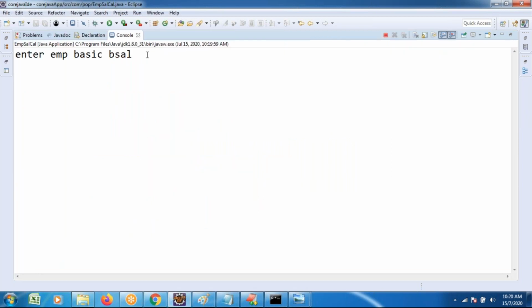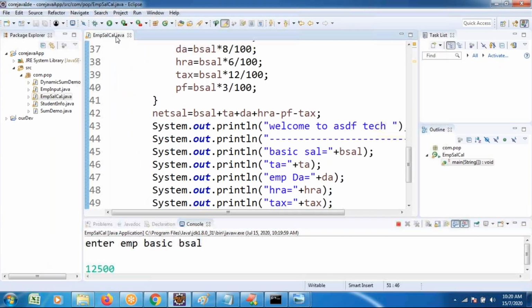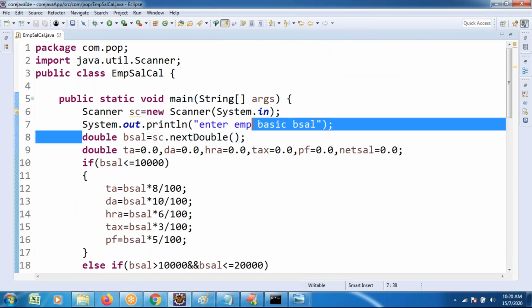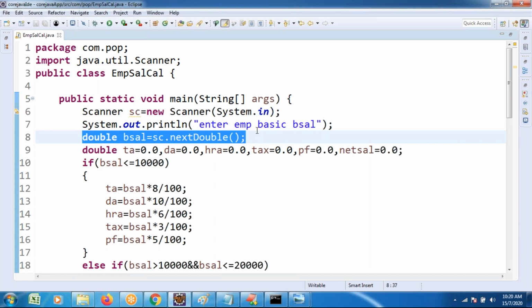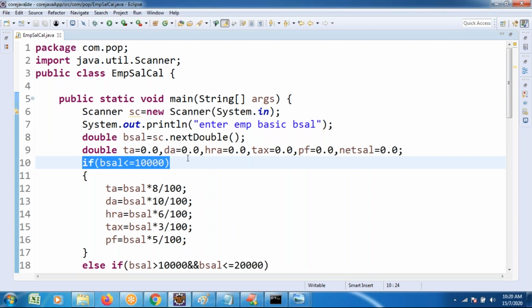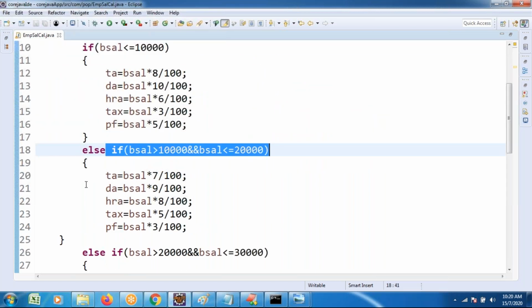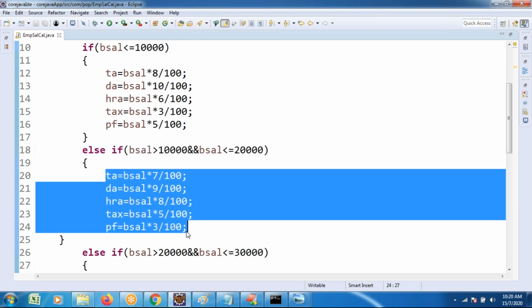In the output stream, the employee is entering basic salary as 12,500. When we enter 12,500, the cursor comes to line number 8. What is the value? 12,500. The cursor checks line number 10: 12,500 less than 10,000, false. Immediately the cursor goes from line number 10 to line number 15. The condition is matched, the calculations are done based on 7%, 9%, 8%, and the output is generated.